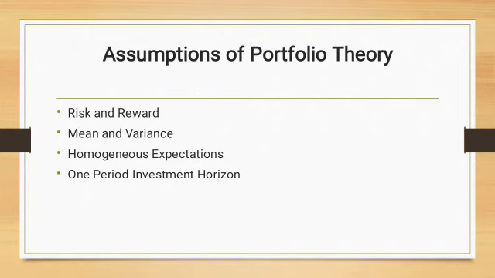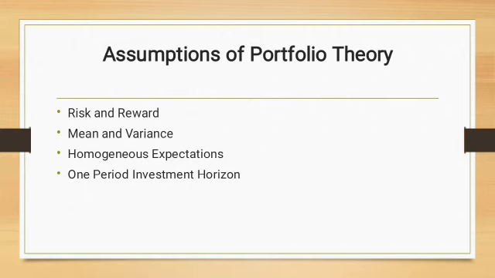Mean and variance means expected return and risk matter to the investor. All the investors have the same expectations regarding expected return, risk and covariance for the risky securities. And also all the investors have a common one period investment horizon. So all these are assumptions of modern portfolio theory given by Harry Markowitz.